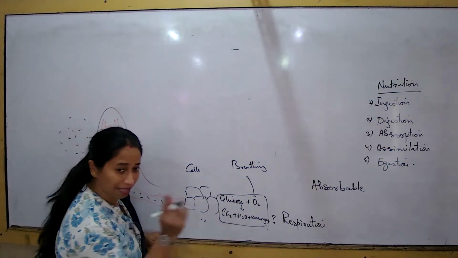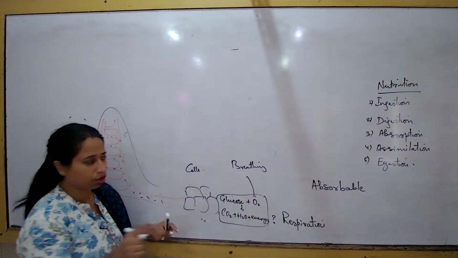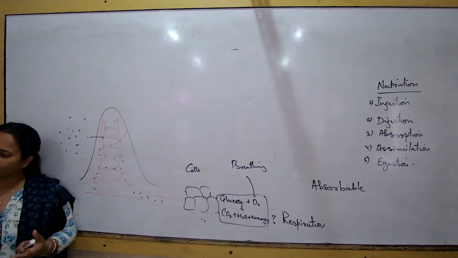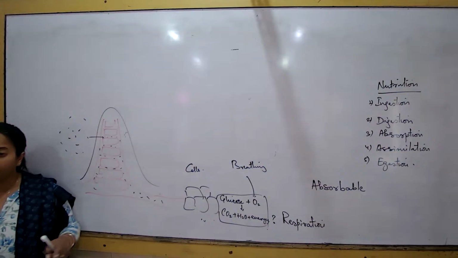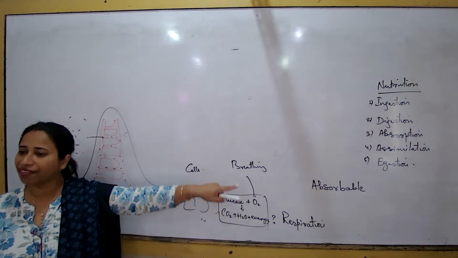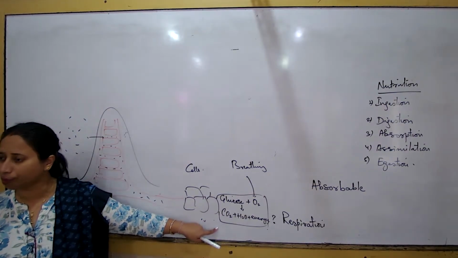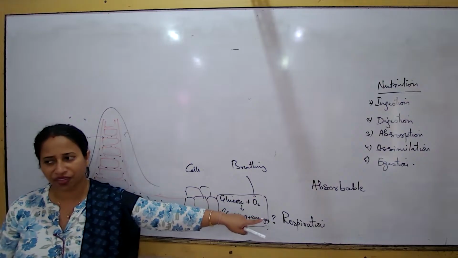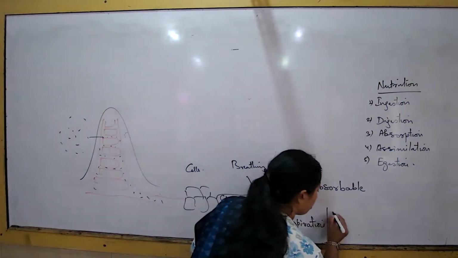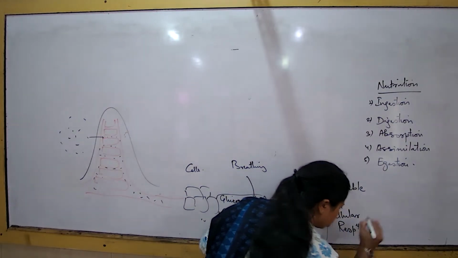So far, in the earlier standards you had actually not differentiated between the concept of breathing and respiration. What is breathing and what is respiration? Almost the same, that is what you had learned. But now you have to understand that there's a difference between breathing and respiration. Respiration is actually the breakdown of the glucose which is happening inside the body cells. I can give other names to this word respiration. It is more specifically also known as cellular oxidation or cellular respiration. So we are going to learn this now.